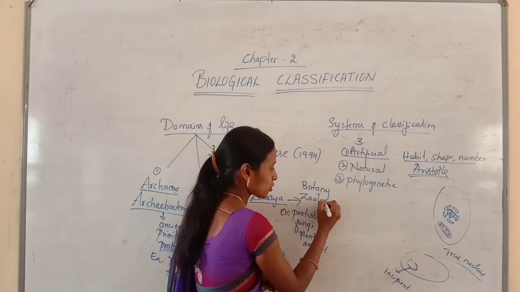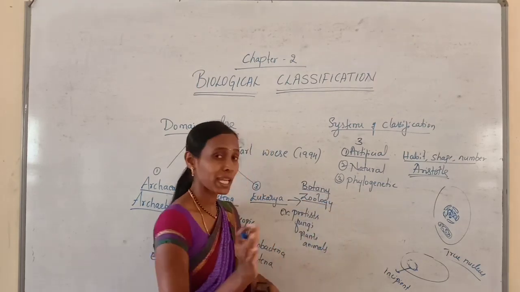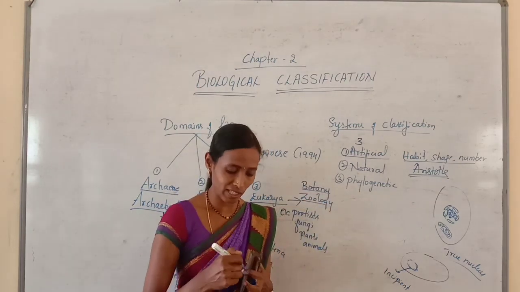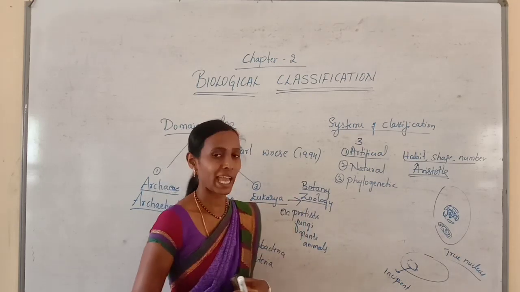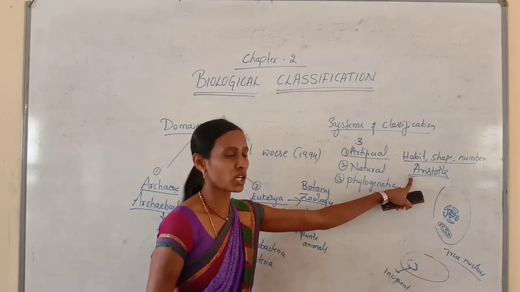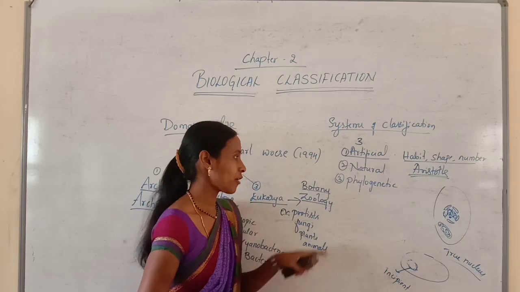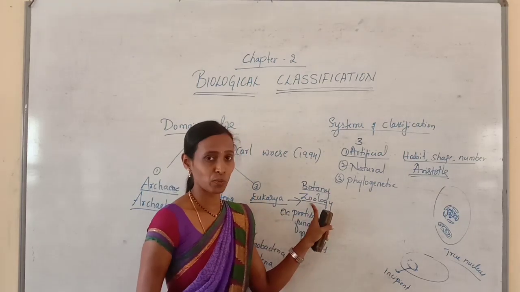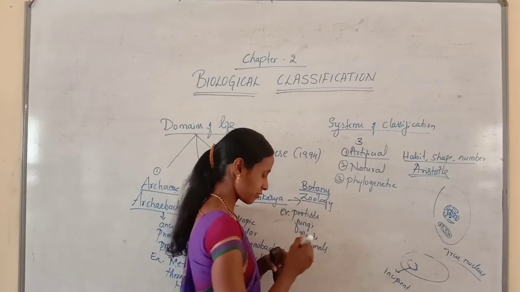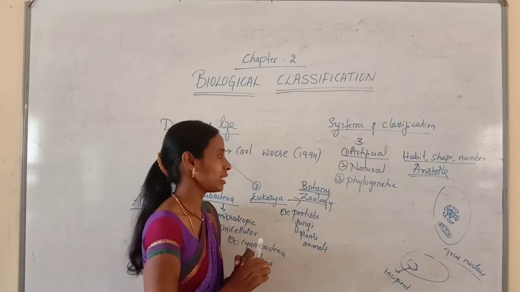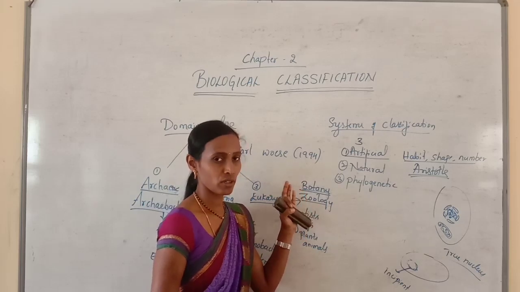Botany and zoology. So these are the main branches of biology. There are various other branches also. I am talking about the major branches, botany and zoology. So Aristotle is considered as the father of biology as well as zoology. And find out the name of the father of botany. Name of the father of the botany you can able to find out.